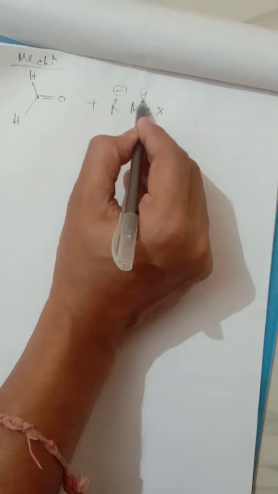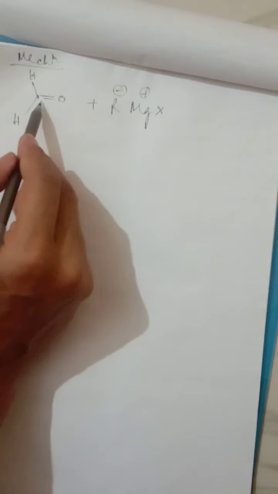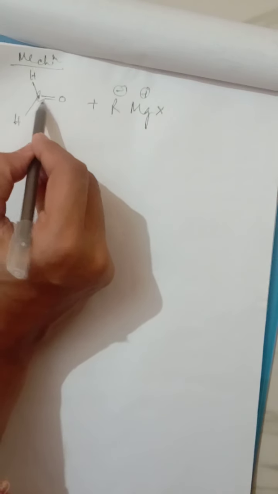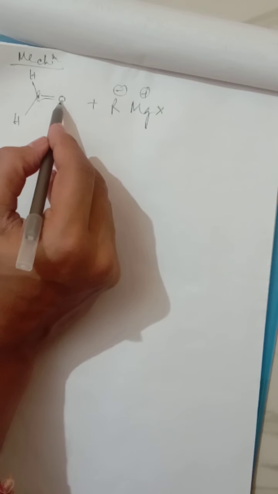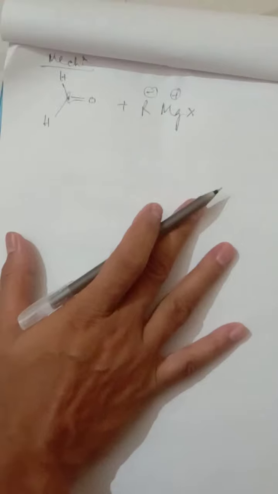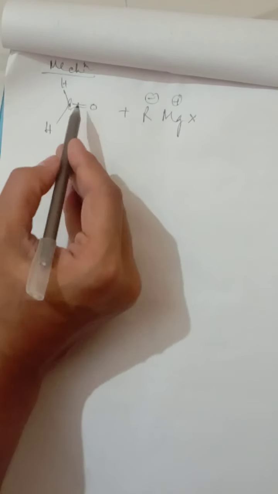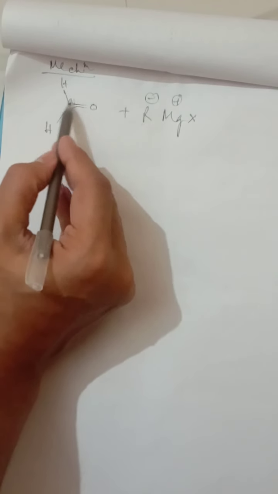The minus part is there, the plus part is there. Now we all know this is the carbon, and this carbon is lacking electron. Why? Because oxygen is an electronegative element. Obviously it will drag the electron, so the carbon is lacking electron.